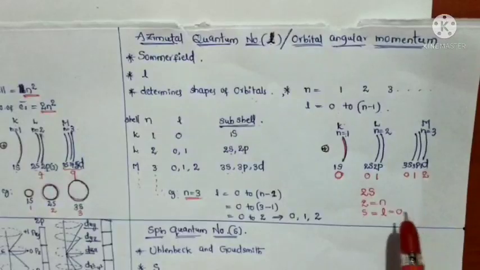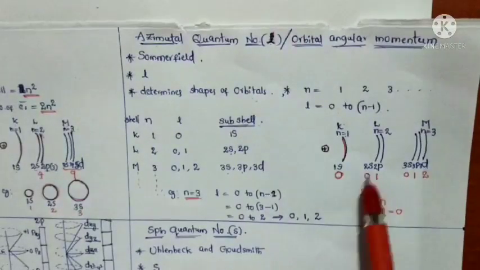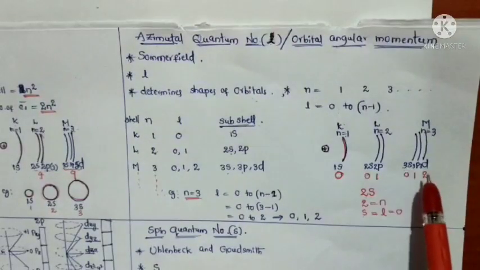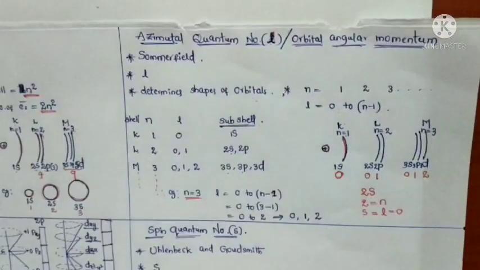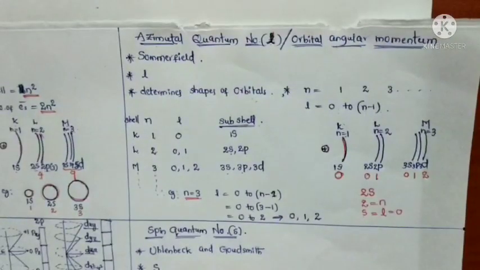So whenever we see 1s or 2s or 2p or 3s or 3p or 3d, in these, two quantum numbers are present. One is the principal quantum number, another one is the azimuthal quantum number. So s, p, d, f, these orbitals or subshells, are indicated by the L quantum number, which is nothing but the azimuthal quantum number.